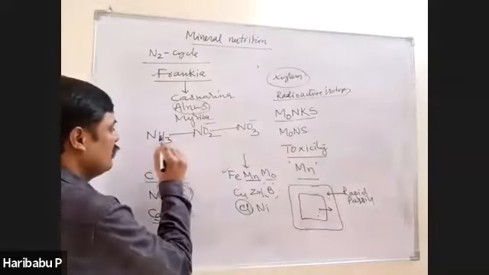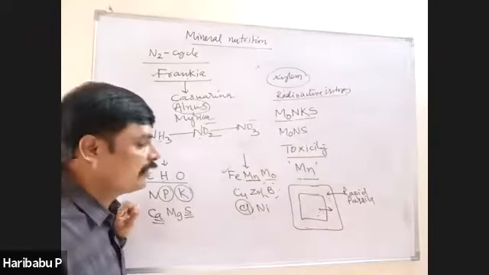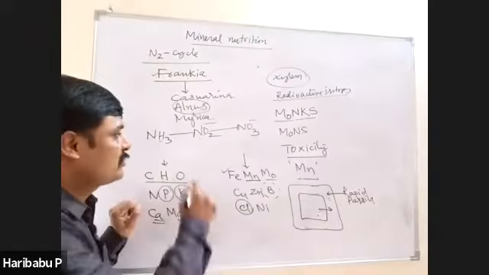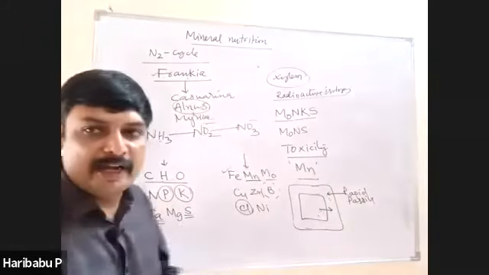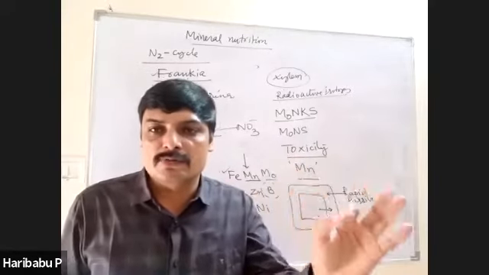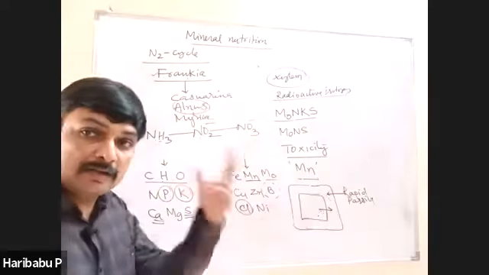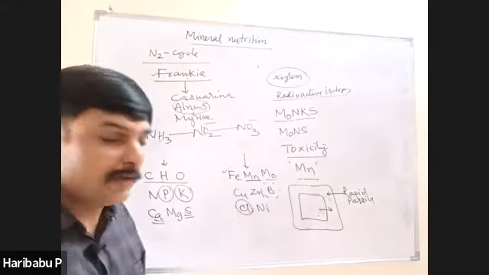This is called nitrification. Nitrifying bacteria are chemoautotrophs. Very important, and it appeared last year and a couple of years before also.